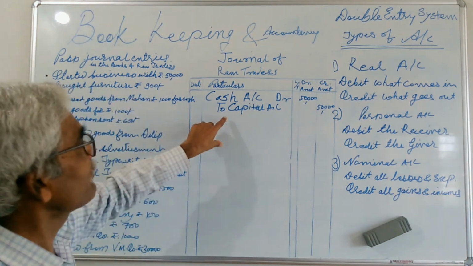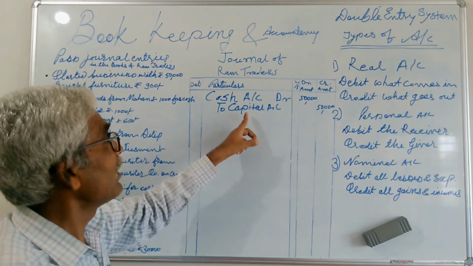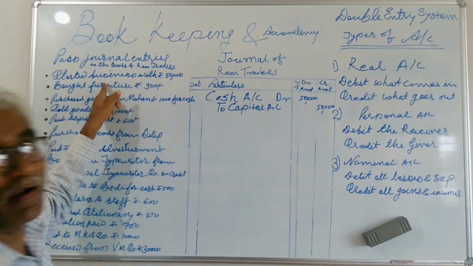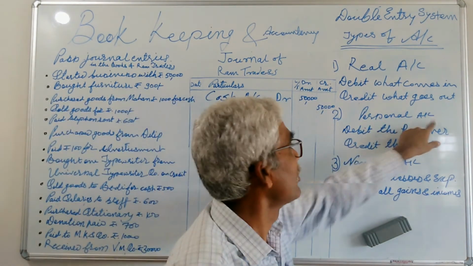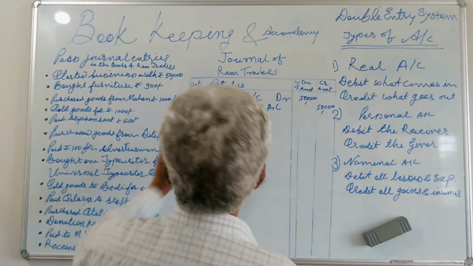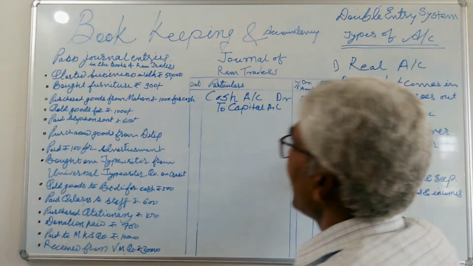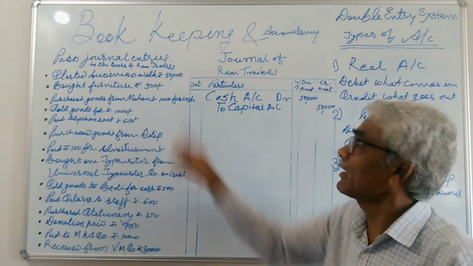So what happened here? Capital is a representative of Ram. So Ram comes under the personal account: debit the receiver, credit the giver. That's why there is a need to raise a question: who invested? You will get the answer, Ram.